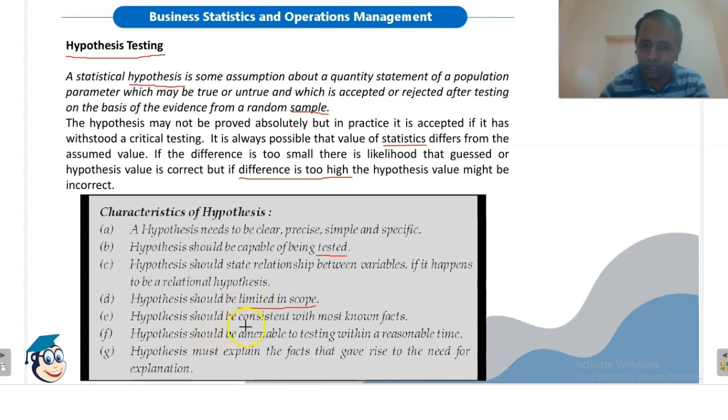Hypothesis should be consistent with most known facts. Hypothesis should be amenable to testing within a reasonable time. Within a reasonable time, we should be capable of testing the hypothesis. Otherwise, its validity will be questioned. Hypothesis must explain the facts that gave rise to the need for the explanation. So the outcome of the hypothesis must explain what we have assumed before forming the hypothesis.